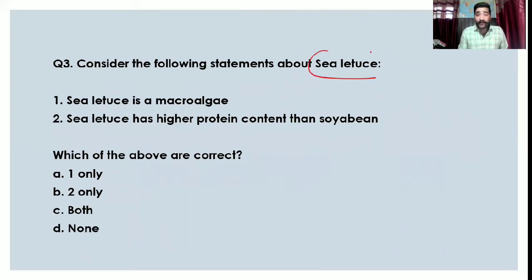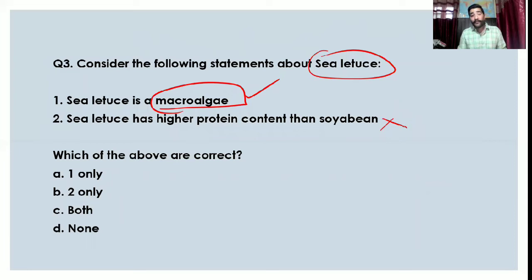So about C. lettuce, sir. C. lettuce is a microalgae. Yes. C. lettuce has higher protein than soybean. No. Right now we do not have higher protein content in C. lettuce. It has lesser. But what are we doing? First, let's see the answer. Macroalgae, yes. Higher protein, no. So the correct answer is 1 only is correct. A is the answer, right?